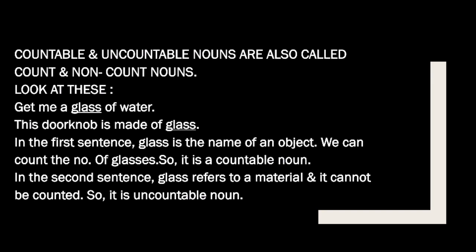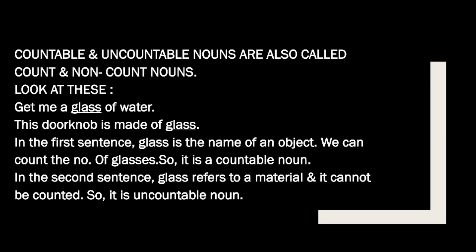So let's take some examples. Just see. Get me a glass of water. This doorknob is made of glass. Doorknob, you can say handle or something, right? We have handles at our doors, no? So that thing. So in the first sentence, glass is the name of an object. We can count the number of glasses, so it is a countable noun, right? Like you want 1 glass of water or 2 glasses of water, so you can count that glass.